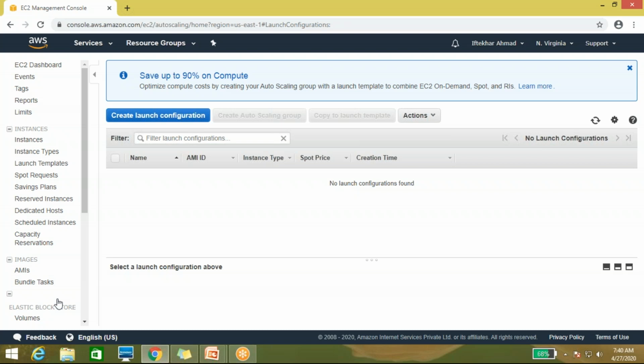But what auto scaling in the cloud provides is scale up or scale down capacity. When it's required, it automatically scales up, and when it's not required, it automatically goes down. This is the main feature.